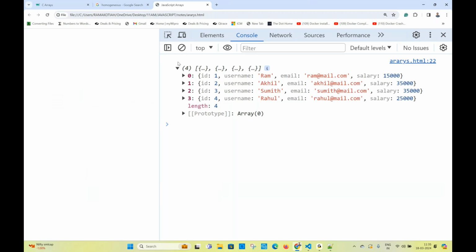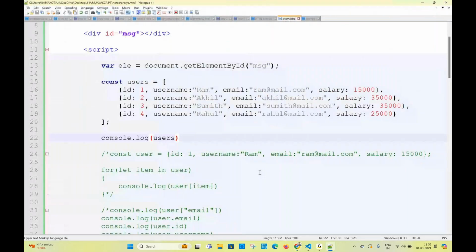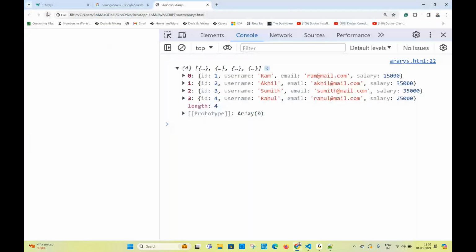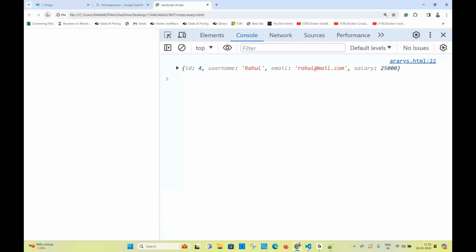First of all, if you expand like this, you will get the answer. If I want to access only this element, how can I access that element only? Use a square bracket of 3. That's all. If you write 3, you're getting the third index value. What is the third value? An object.